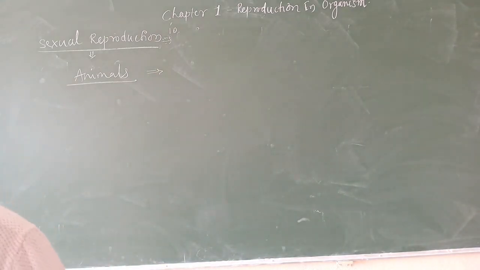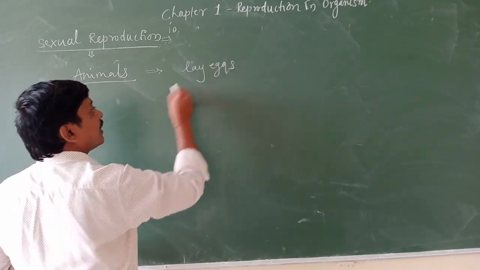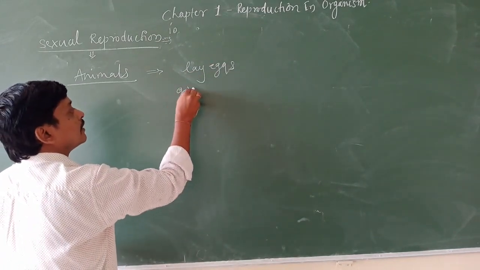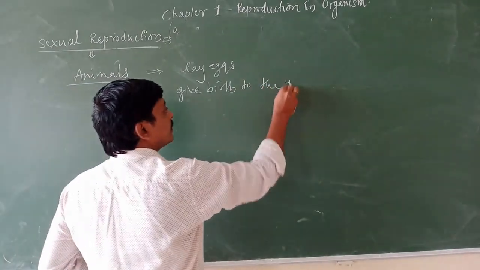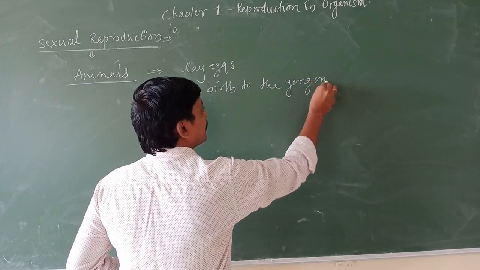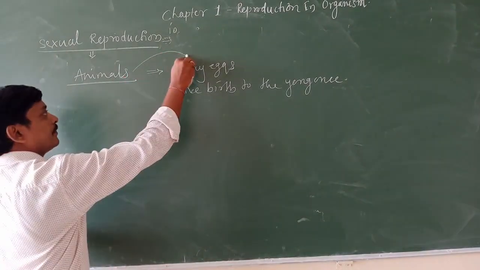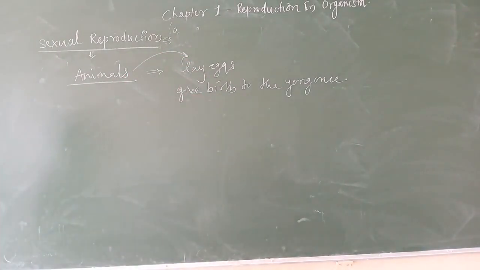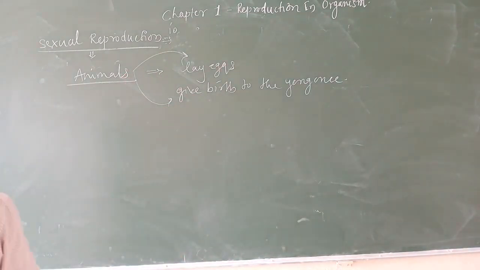Some animals lay eggs, in the sense egg laying, and some give birth to young ones. Understood? So in sexual reproduction, there are some animals which lay eggs, and some animals which give birth to the young ones.